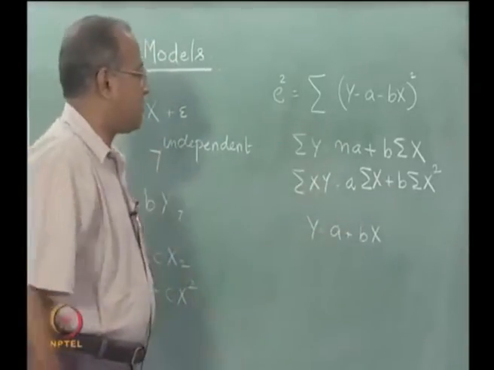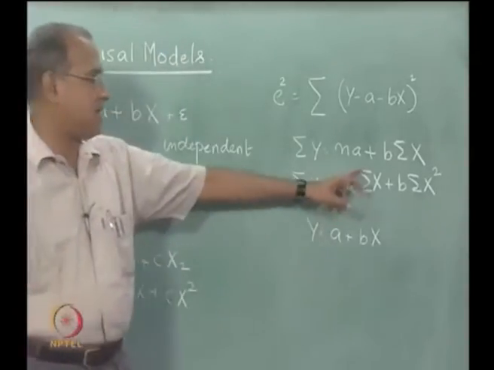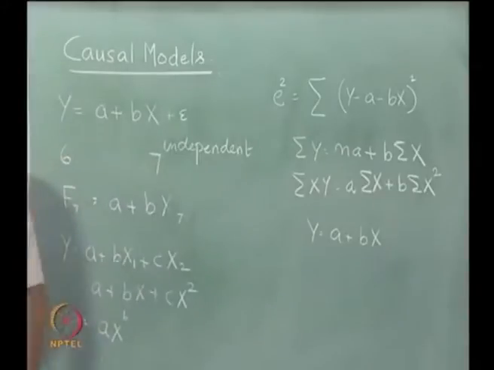So, we will get a third equation which will say sigma x square y is equal to a sigma x square plus b sigma x cubed. So, there will be another term also, there will be a third term also. So, you can partially differentiate it to get 3 equations involving 3 terms a, b and c, so that we can fit a quadratic and do it.